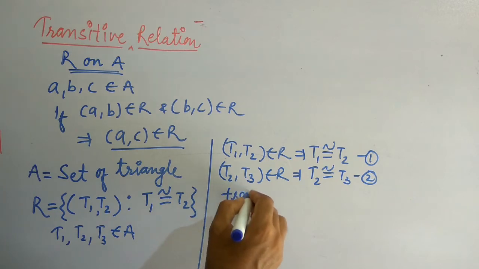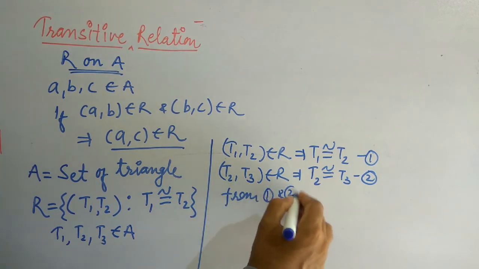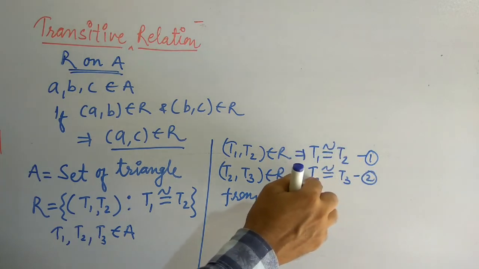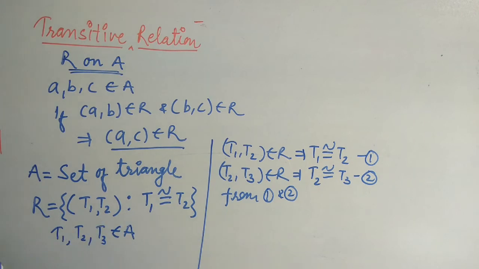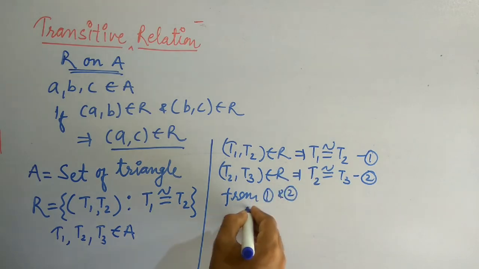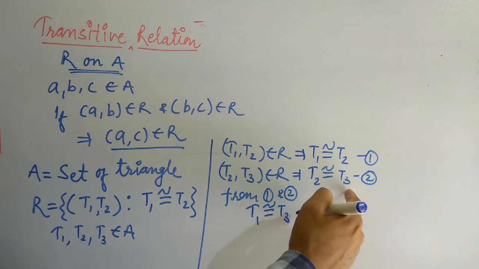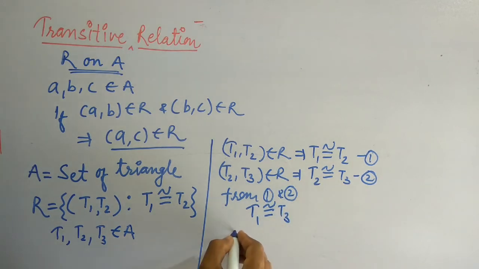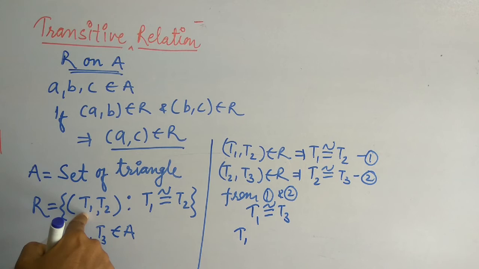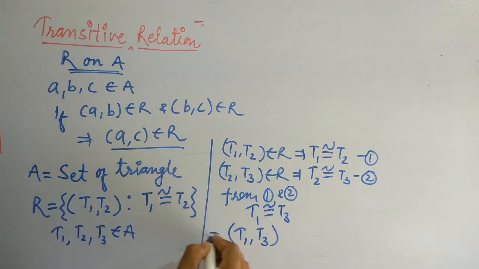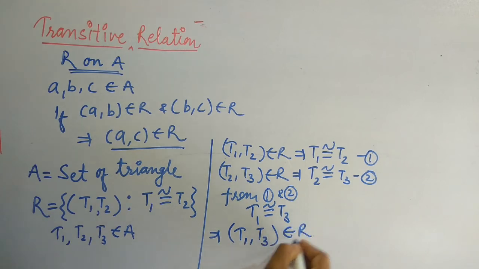So from first and second, what do we conclude? T1 and T3 both are congruent to T2. Triangles which are congruent to the same triangle are congruent to each other. So T1 will be congruent to T3, and this satisfies the relation. This implies (T1, T3) belongs to R.